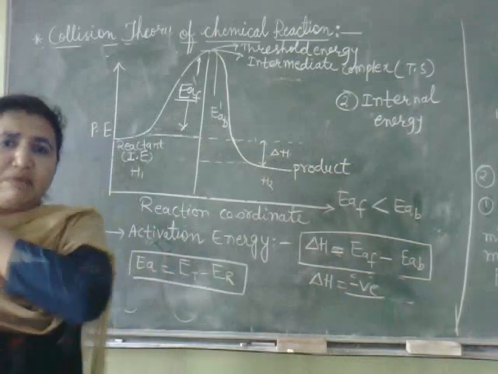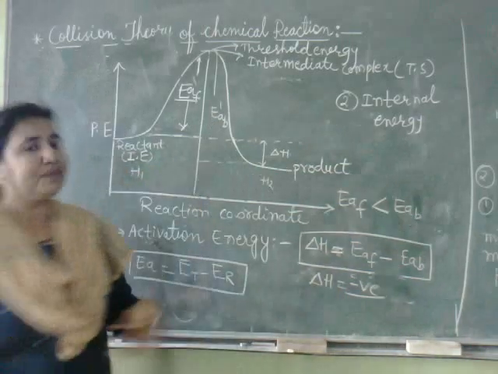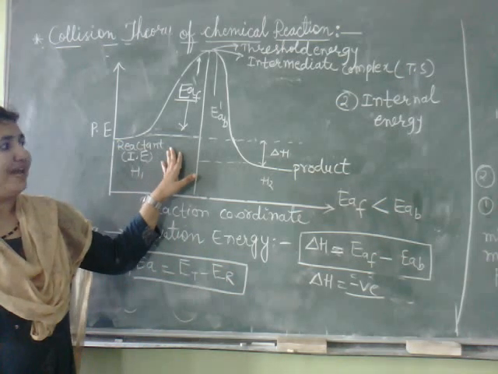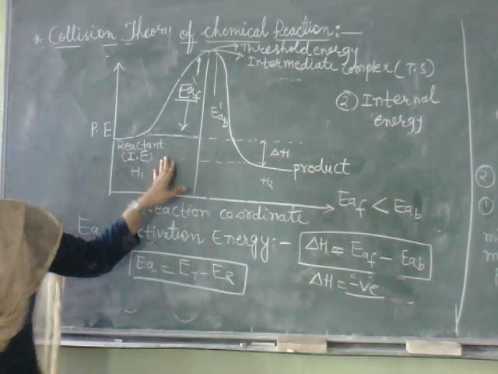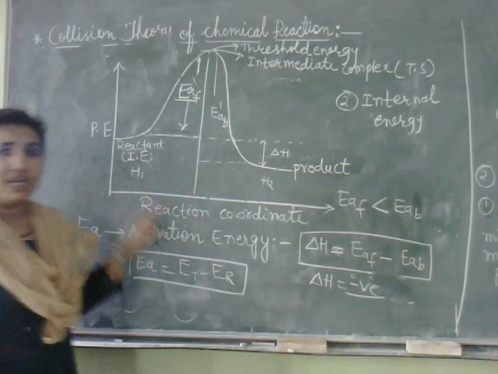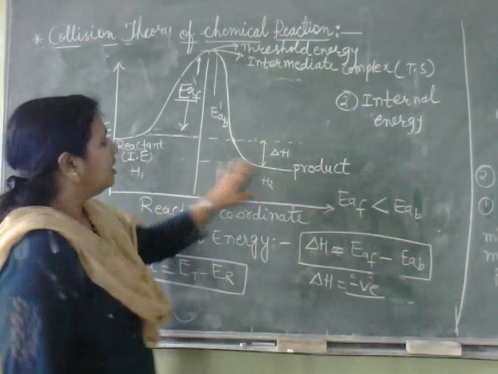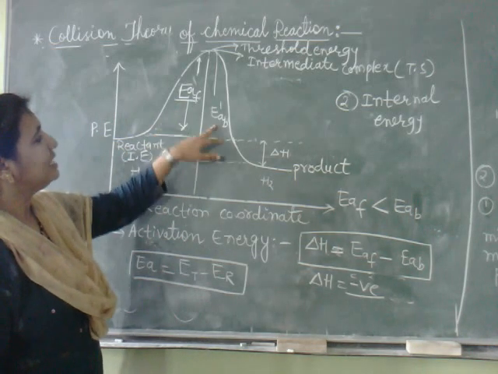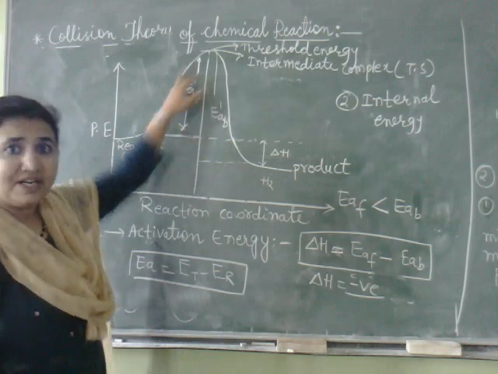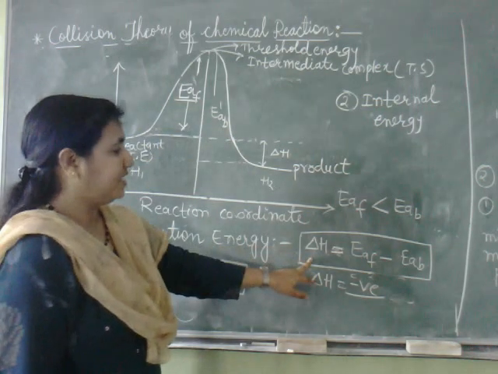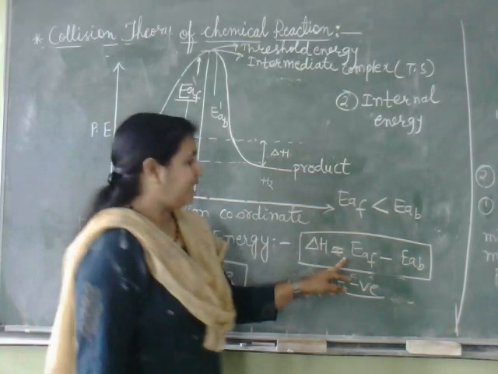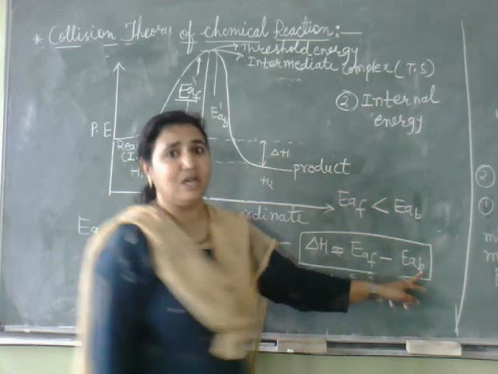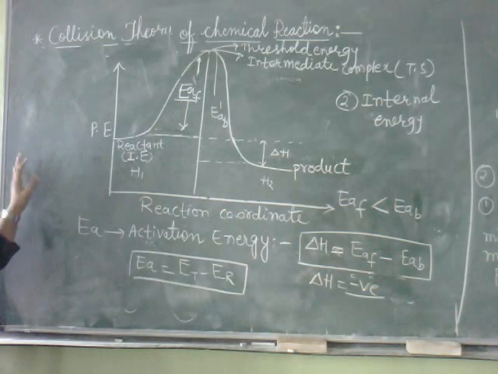So 2 points we can remember in this diagram. This graph is for an exothermic reaction. In an exothermic reaction, the activation energy of forward reaction is less than the activation energy of backward reaction, and the enthalpy of the reaction we can find out by subtracting activation energy of backward reaction from activation energy of forward reaction. Okay, so this is about activation energy.